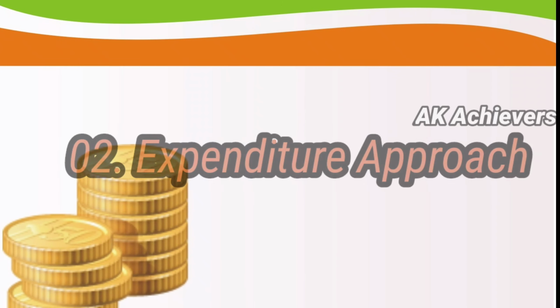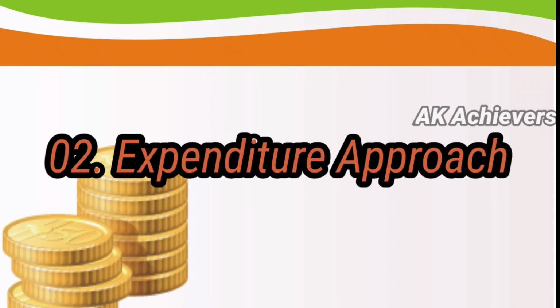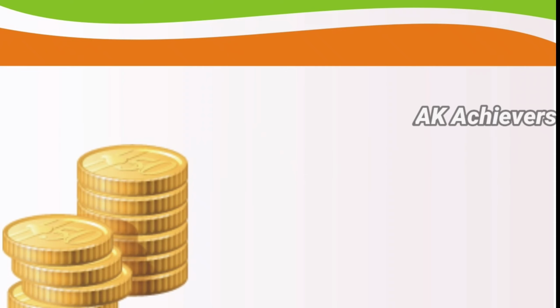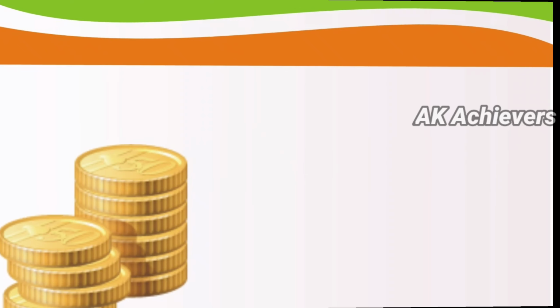Second approach is the expenditure approach, where we consider money spent on goods and services. Factors of expenditure are consumption by individuals. Everything you are buying from the market is calculated in GDP. Note, for example, if you buy someone's used product, that amount is not included in the GDP calculations. Second factor is government expenditures. Government spends like building infrastructure, constructing roads and all others are included in GDP.